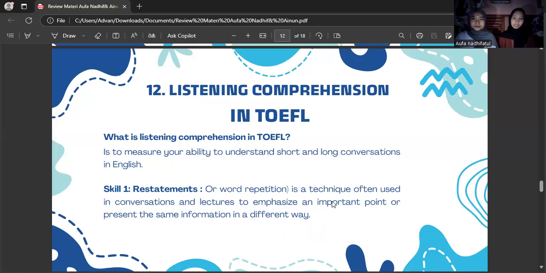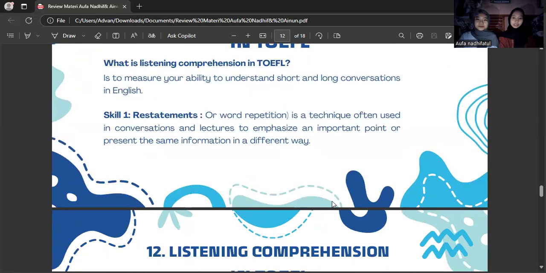A word repetition is a technique often used in conversations and lectures to emphasize an important point or present the same information in a different way.